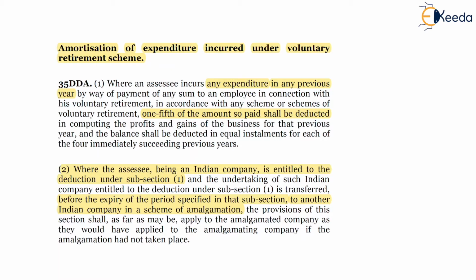And subsections 2, 3, 4, 4A, in the case of amalgamation, demerger, reorganization, succession of company by LLP, the remaining installments will be allowed to the resultant amalgamated successor company or successor LLP as per the provisions of Section 35DDA.